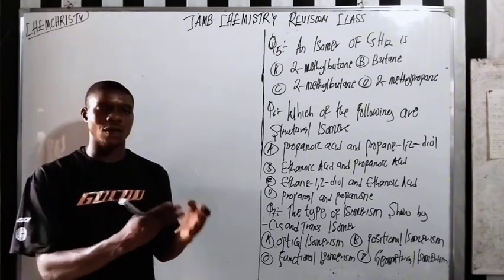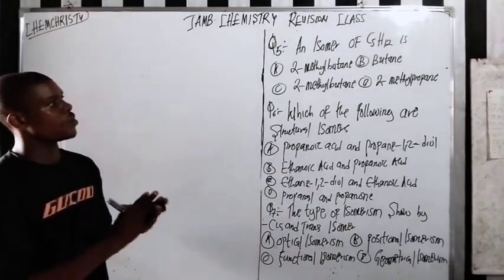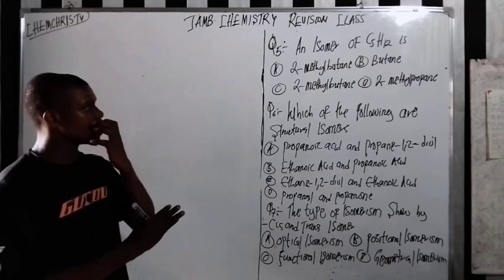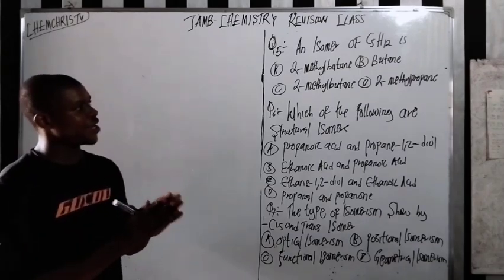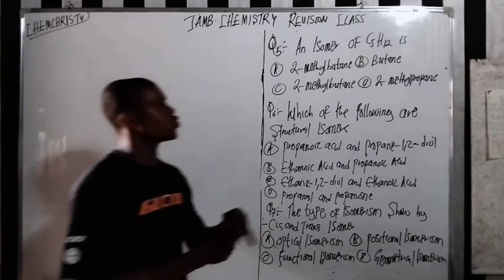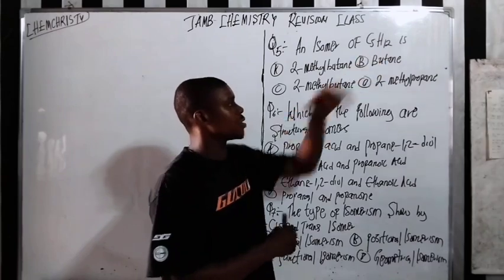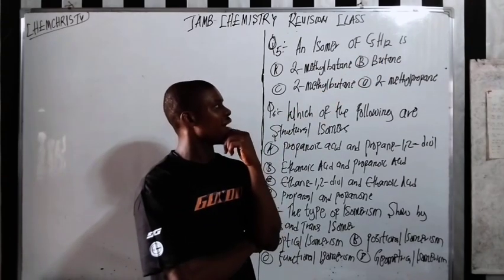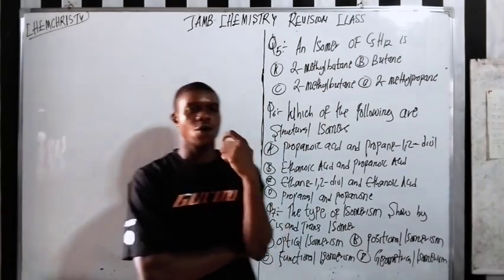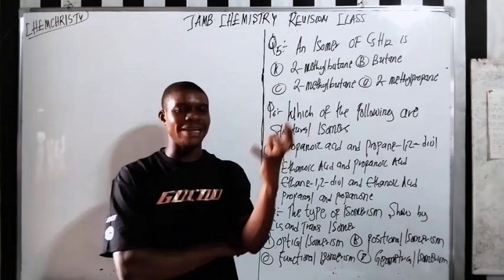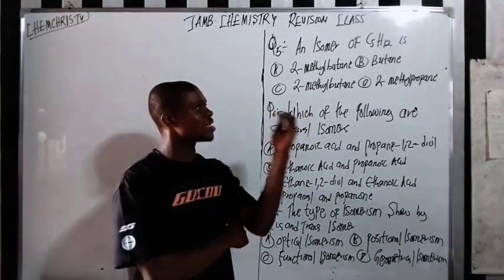So that's why you want to pay close attention. Now the first one, number 5: an isomer of C5H12 is... So they ask you, what is an isomer of what? C5H12. So what other structure can you get for C5H12?